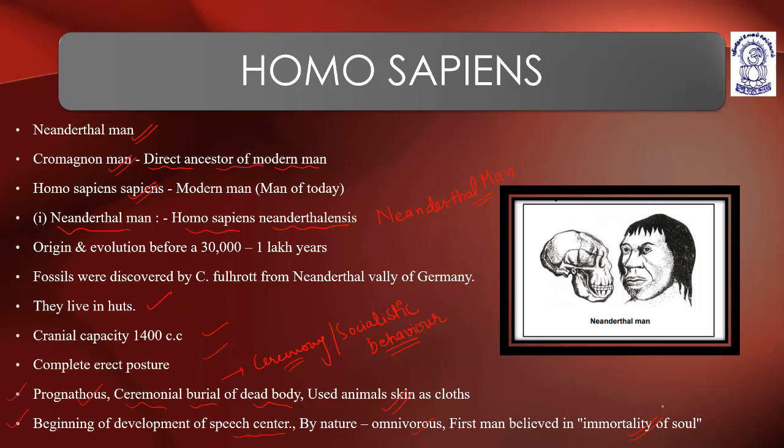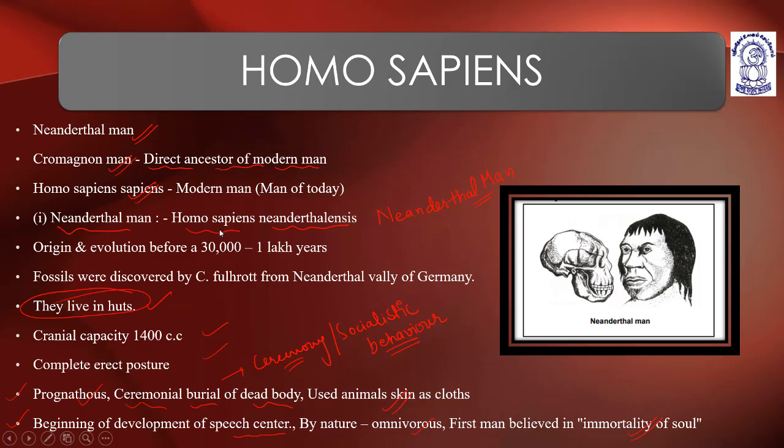Beginning of the development of speech center, they try to communicate with others. Progenetic mandible, ceremonial burial of dead body. They show socialistic behavior and used animal skin as cloths. Their posture was complete and erect. Cranial capacity 1400 cubic centimeters. They live in huts. Most important.